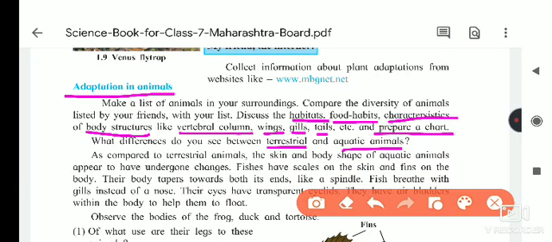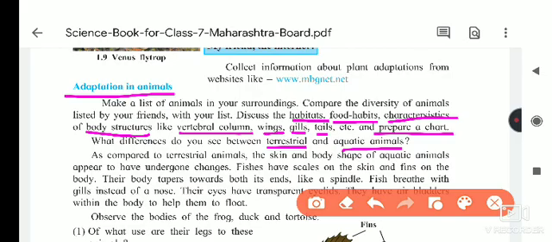That is the main difference. Afterwards, terrestrial animals have hairs on their body, while aquatic animals have scales on their body. In this way, some differences are there between terrestrial and aquatic animals.